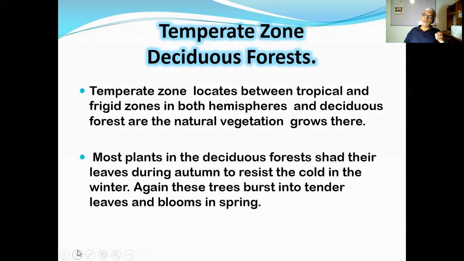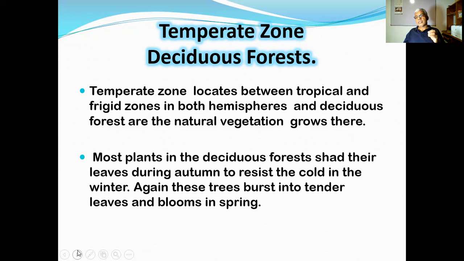After finishing winter, spring occurs. In the spring, temperature starts rising. Then these trees that shed the leaves start growing.